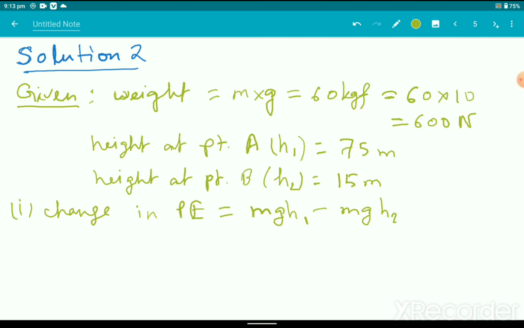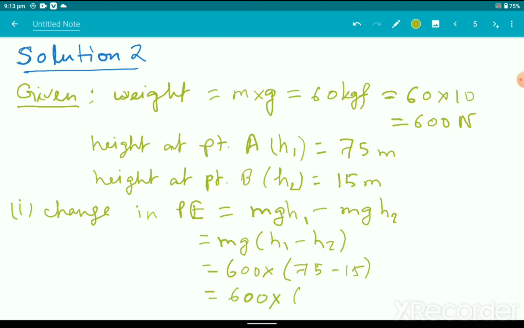You can take mg as common, mg into h1 minus h2. The value of mg is 600, into height h1 is 75 minus 15. So it turns out to be 600 into 60, this amount of joule. This turns out to be 36,000 joule. So this is the amount of changing potential energy.